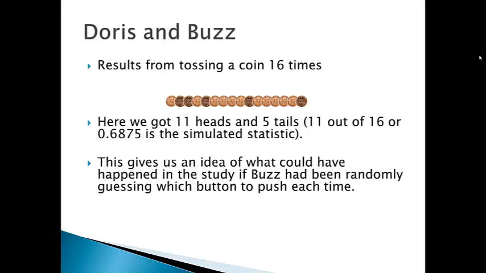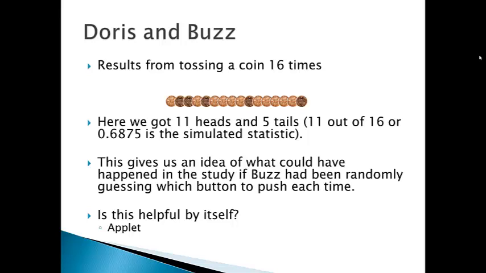This gives us a sense of the kind of thing that could have happened if Buzz had been randomly guessing which lever to push each time. So in other words, he could have been guessing and he could have gotten 11 out of 16. That's one possible outcome. It gives us a sense of the kinds of things that would happen if Buzz was just guessing. But by itself, flipping a coin 16 times isn't helpful. We really want to look at a whole series of coin flips, many sets of 16 coin flips.